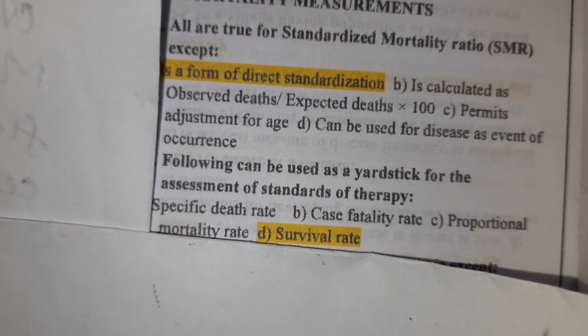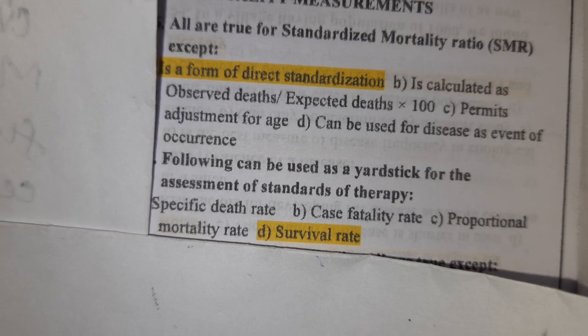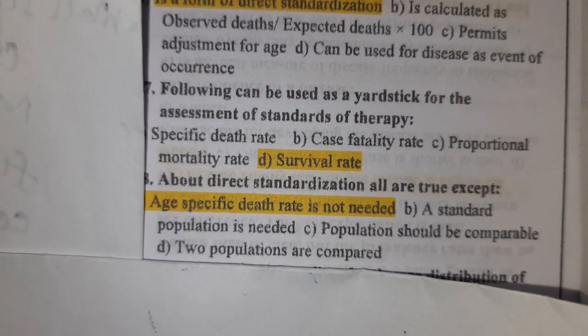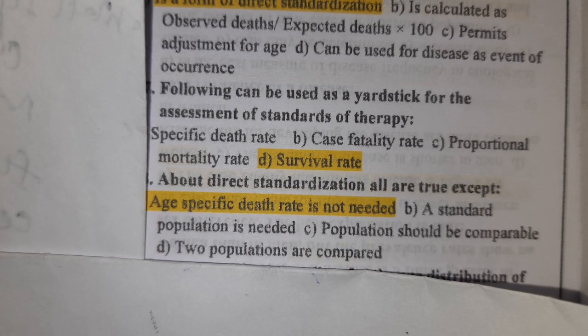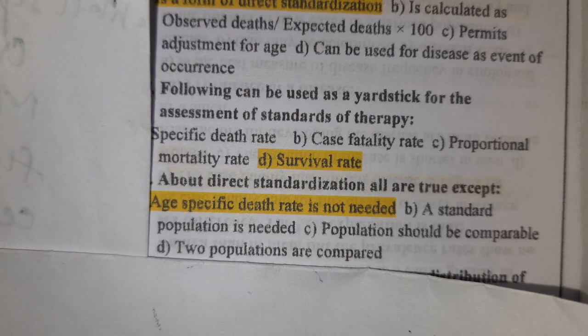Following can be used as a yardstick for assessment of standards of therapy: survival rate. Next question. About direct standardization, all are true except, so we'll have to find the false statement. Age specific death rate is not needed. For standardization, age specific death rate is important.